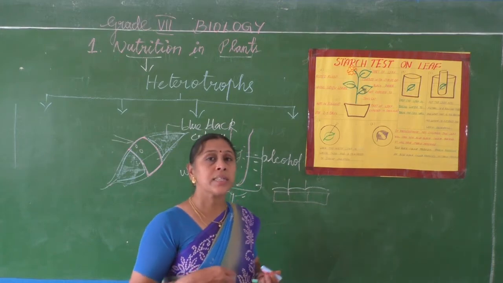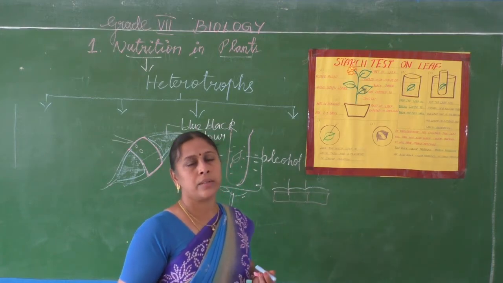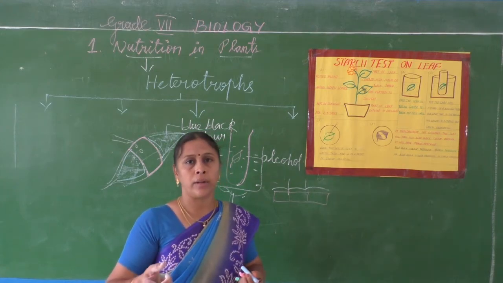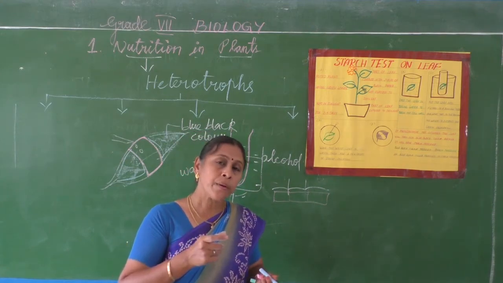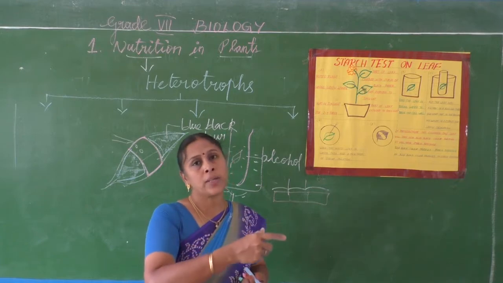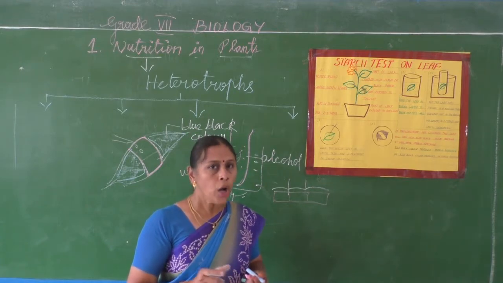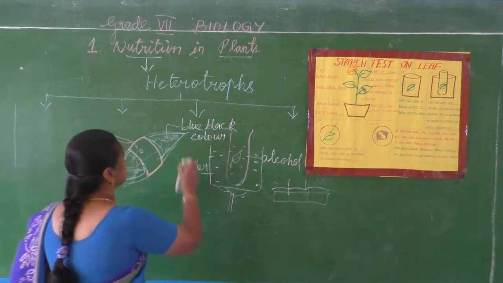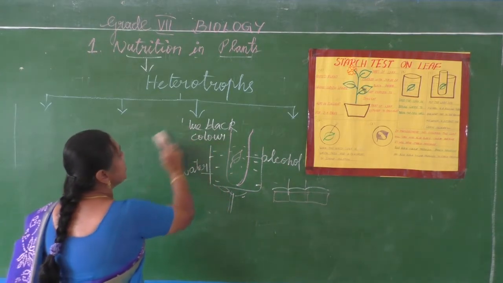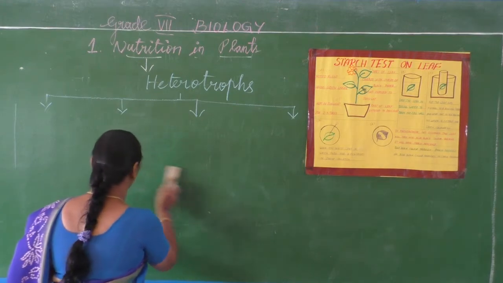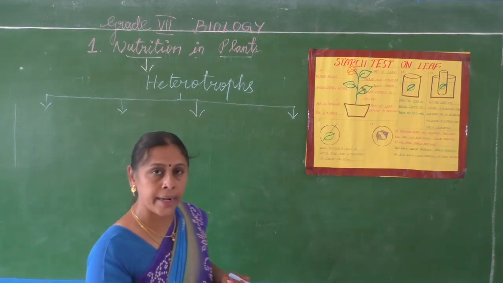Understand? So this is the test for starch, whether the starch is prepared in the leaf or not. How will the starch be prepared? Through the process called photosynthesis. Hope you all understand. So like this we can test whether the photosynthesis process took place and carbohydrate is produced or not.